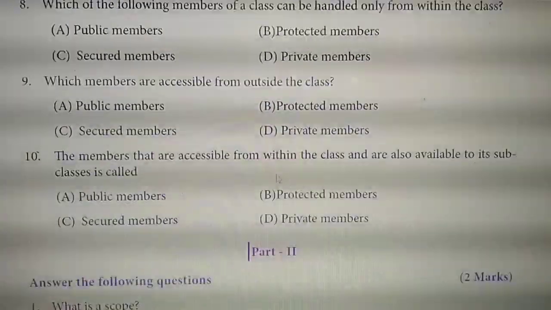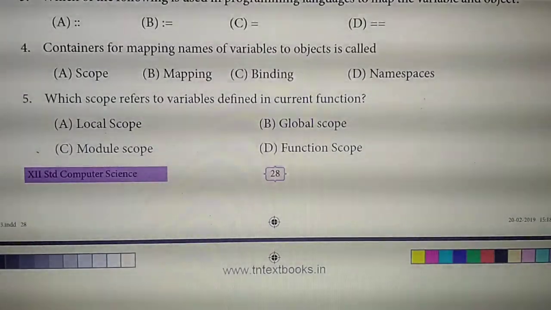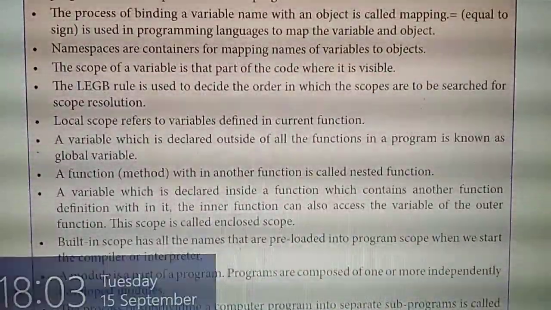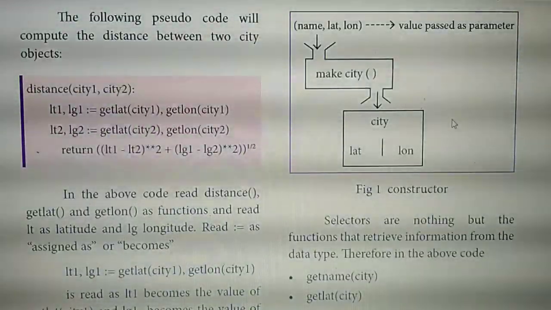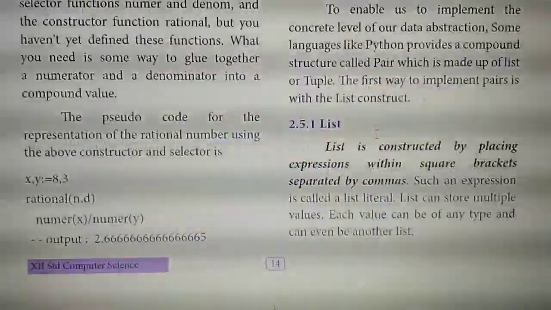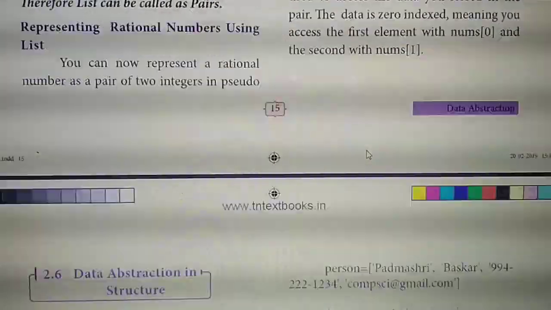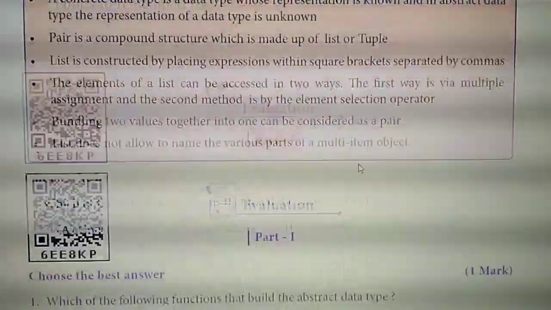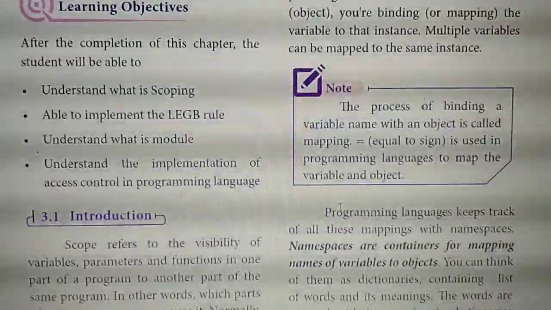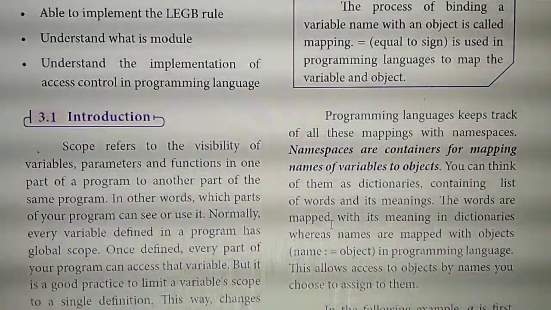First, take page number 21. What's the first 2 mark question?